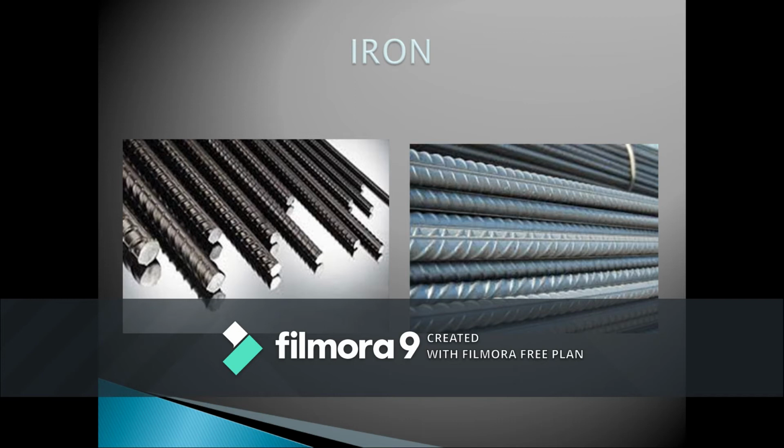Steel. These are nothing but the iron rods which we use for construction, mainly in RCC constructions, that is reinforced cement concrete constructions. The name given to this iron in the construction industry is steel. In steel we find different types: twisted bars, plain rods, and high tension rods. All these steels are used depending upon the strength and stability requirements.